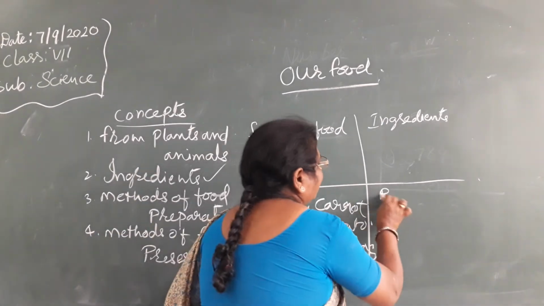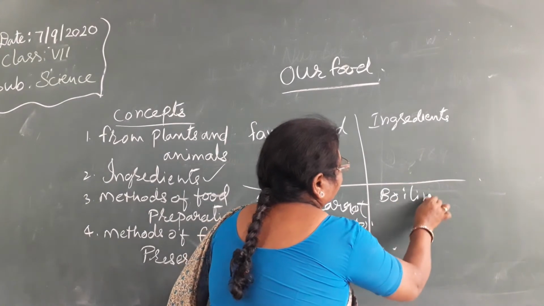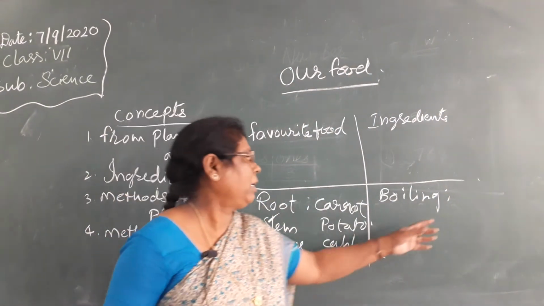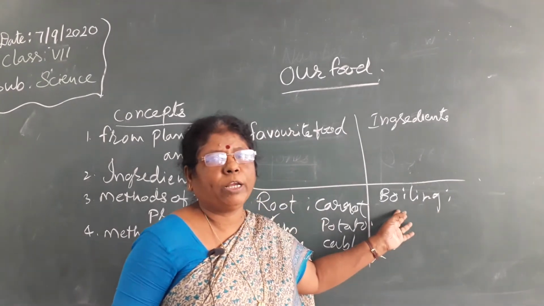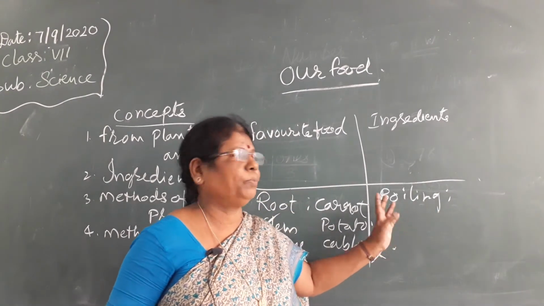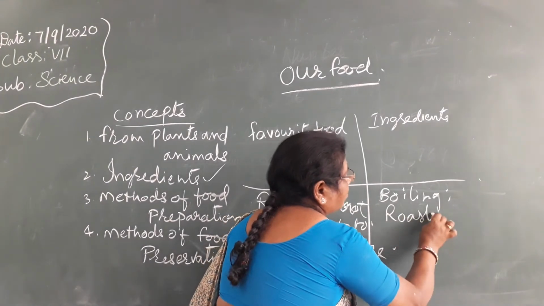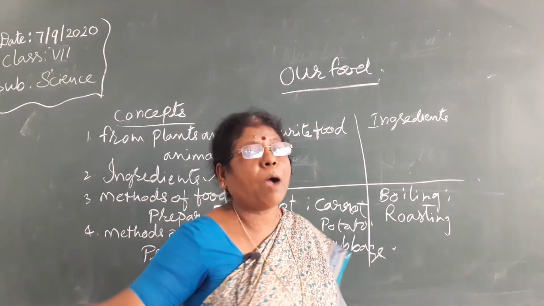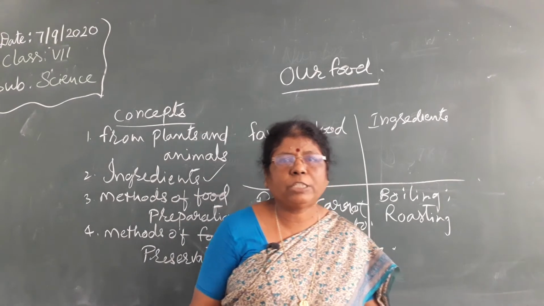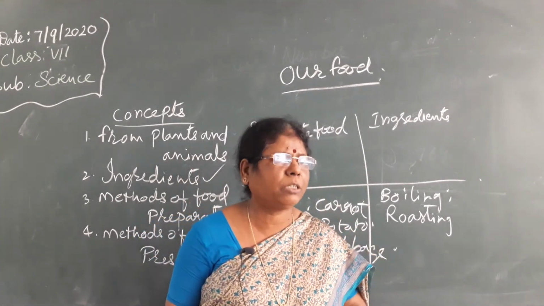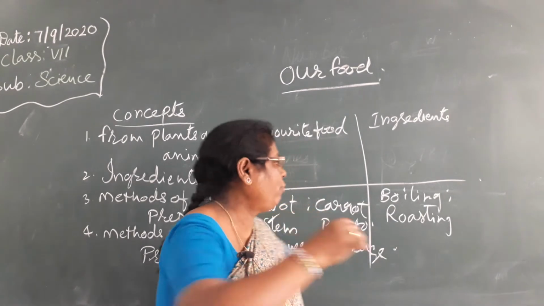Boiling is another method. Rice, potatoes, eggs are examples of the boiling method. Roasting: we roast papad. The roasting method we use for papad, for fish, and for chicken also. Fermentation.